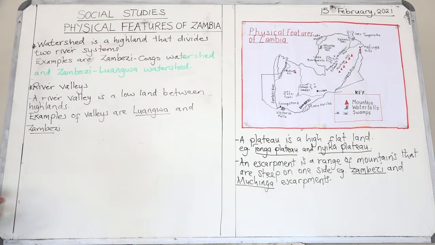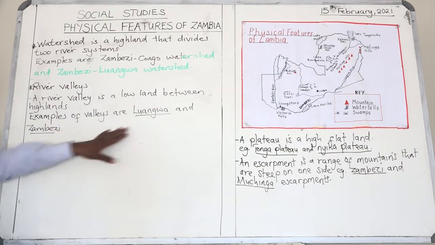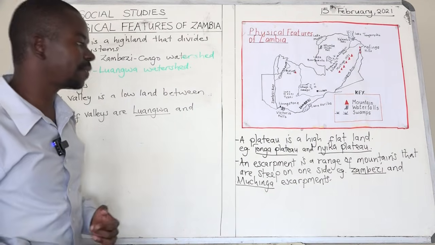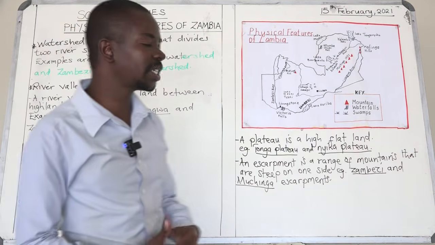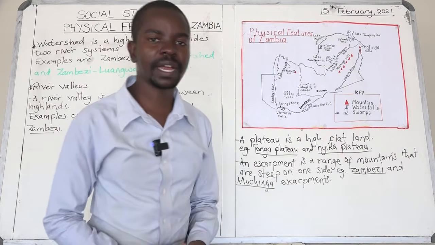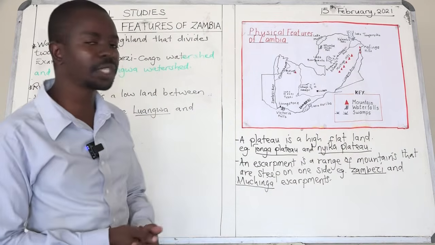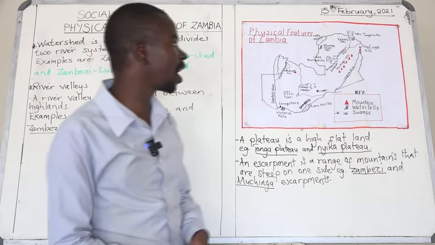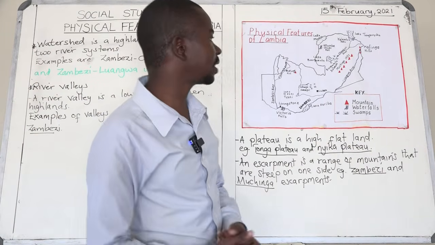A river valley is a lowland between highlands. Examples of valleys are Luangwa and Zambezi Valley. These are the driest and the hottest places in Zambia.